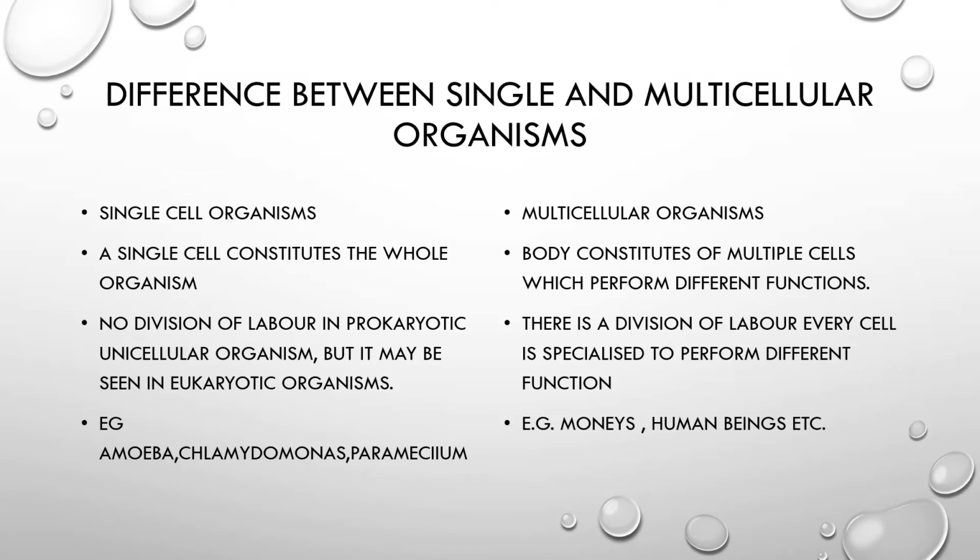Now, in multicellular organisms, the body constitutes multiple cells which perform different functions. Then there is a division of labor. Every cell is specialized to perform different functions. For example, multicellular organisms are human beings, bear, monkey, dolphins, shark. These are different examples of multicellular organisms.